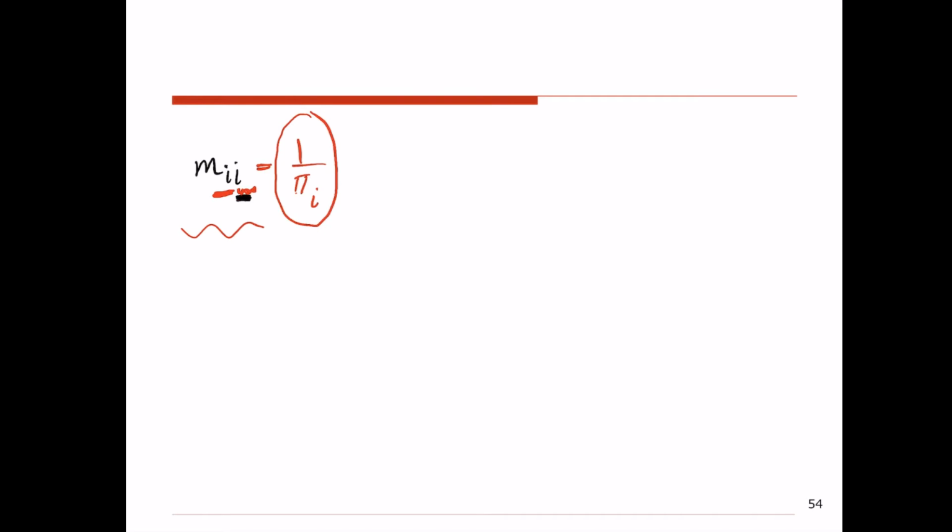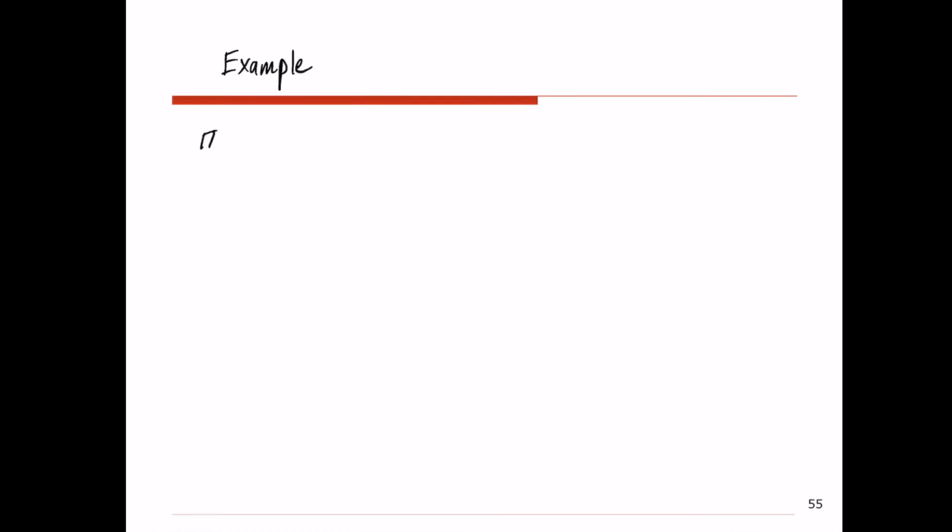So now let's look at one example. It's going to help us get a better sense of how mean first passage time from state i to state j is calculated. So let's go back to the cola example again. If you remember, for that example, we calculated the steady state probabilities, and those values were 2 over 3 for cola 1 and 1 over 3 for cola 2.